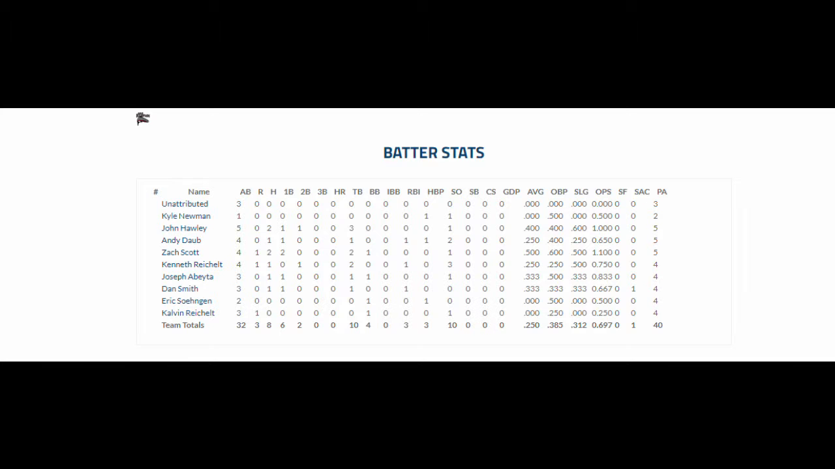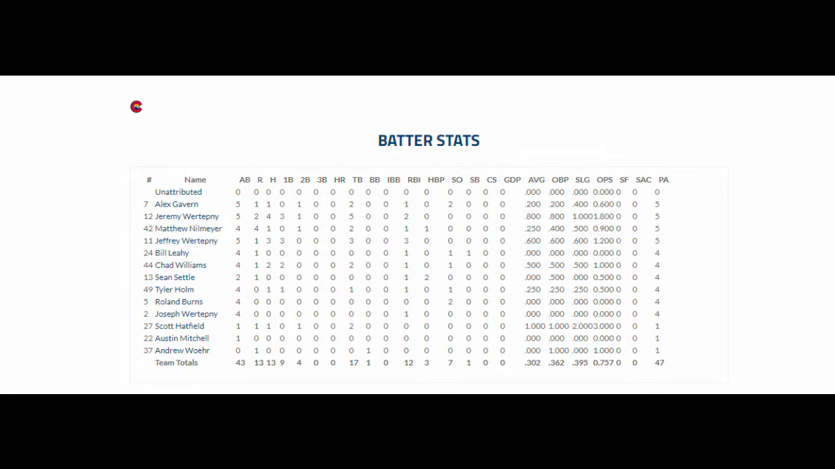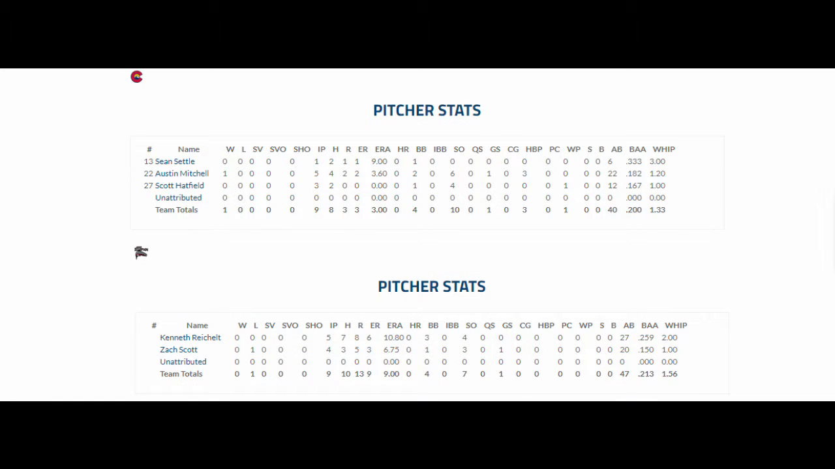The Expos win this one 13-3, get their first one of the year. Batting stats are there for you. Dan Smith gets Cutthroat of the week. He goes 1 for 3 with a sac RBI. No errors. John Hawley goes 2 for 5 with a strikeout, 2 errors. He had a double. Let's see. No one had any really huge games. Here's the pitching stats. Austin Mitchell gets the win for the Expos. Zach Scott's going to get the loss.